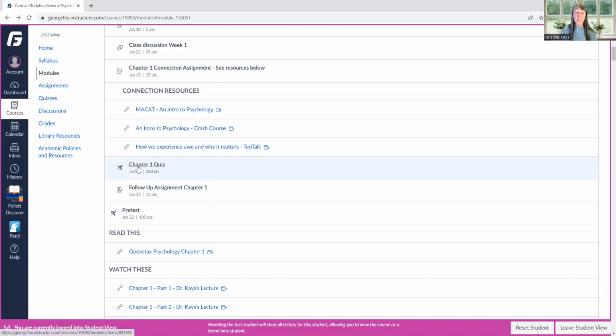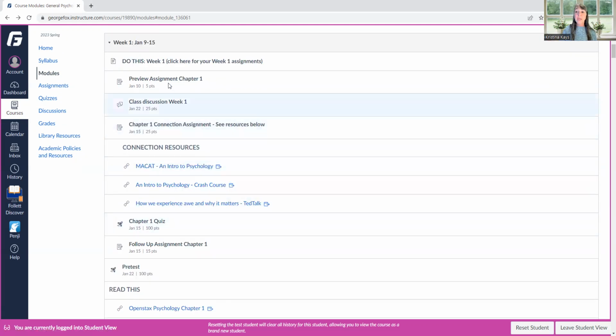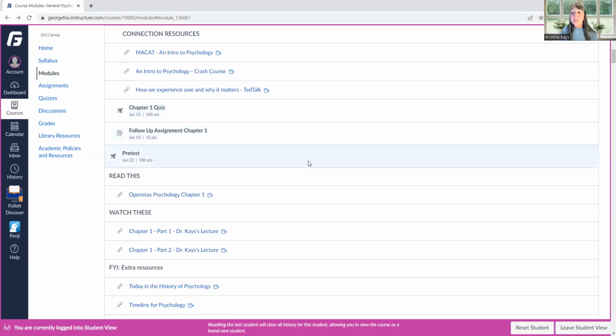Then you have that chapter quiz, and then the follow-up assignment over that chapter is a response to how that question you asked in the preview assignment helped you. Some of the unique assignments that will show up are things like this pre-test. You have a couple weeks to do this. Earlier is better. You complete it and you get the full points.